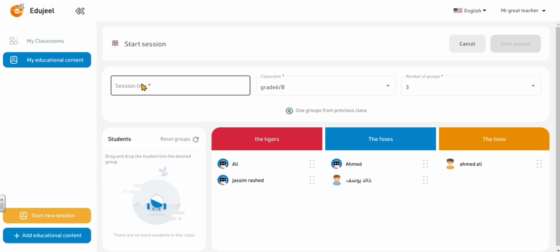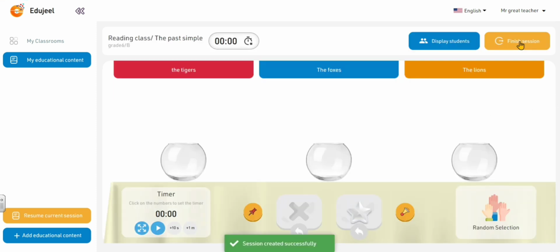Also, you can give your session a title, for example, reading session or reading class, whatever name according to your plan. You can use the groups from the previous class. Once you start the session, the information is kept here and registered. I will click on start session now, and now you have the interface of the session.